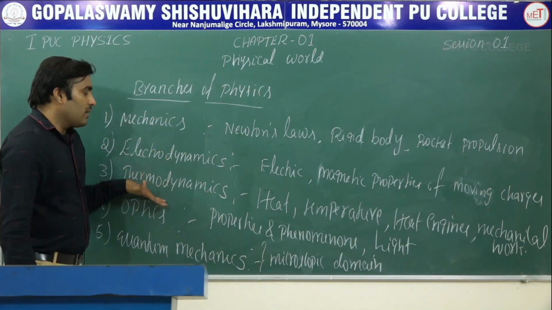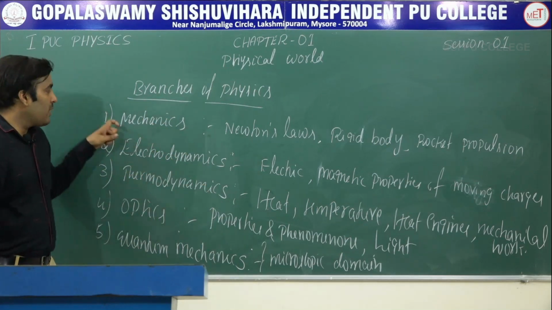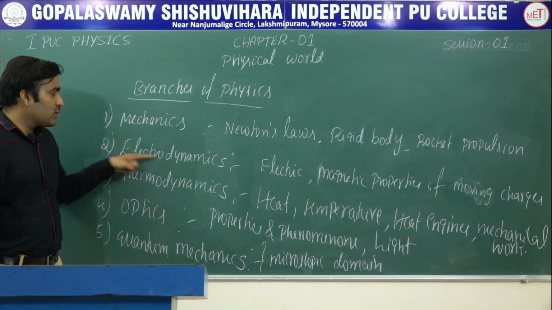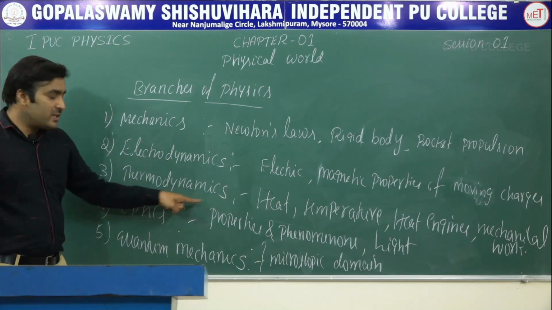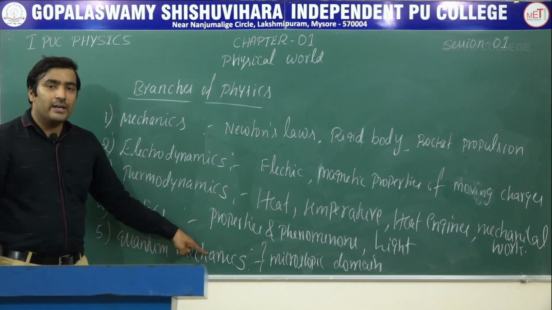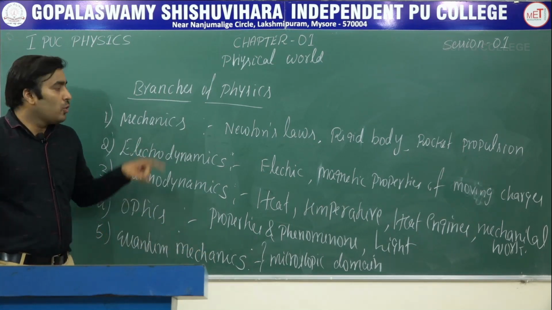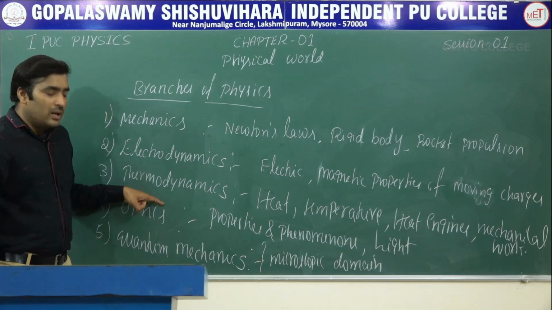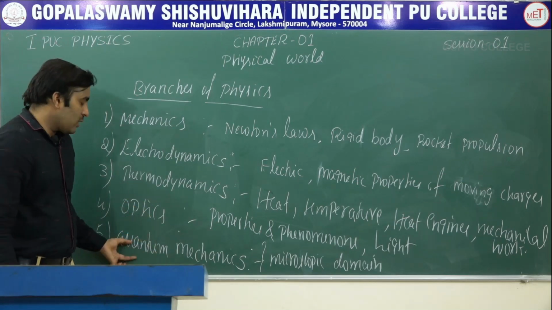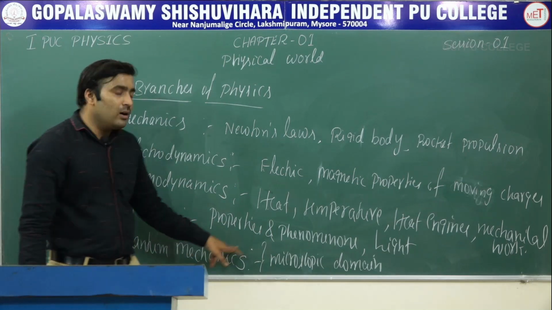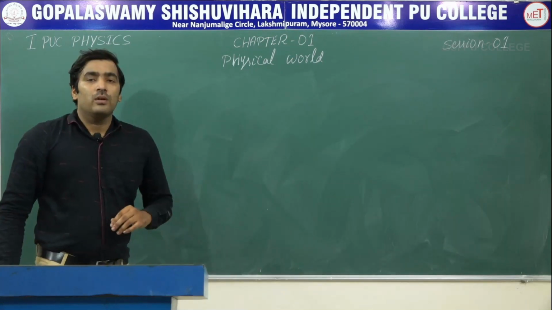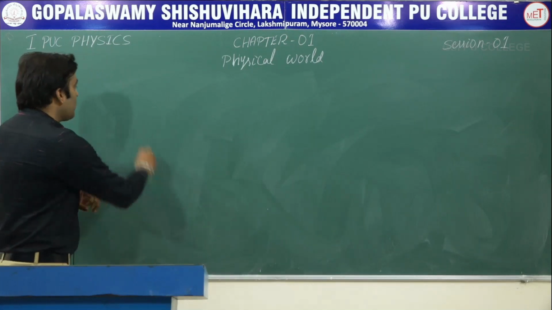So these are the main branches of physics. Let us read it one by one: mechanics, electrodynamics, thermodynamics, optics and quantum mechanics. The first four are studied under the macroscopic domain, and the fifth one, quantum mechanics, is completely a microscopic domain. Now we will move on to the next one.